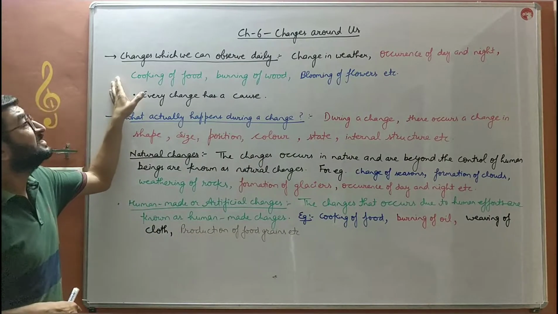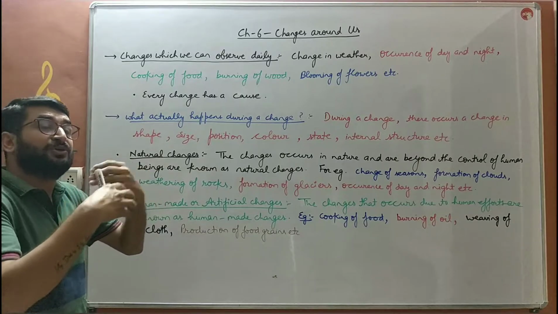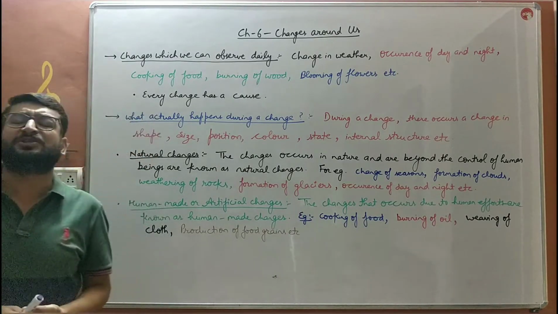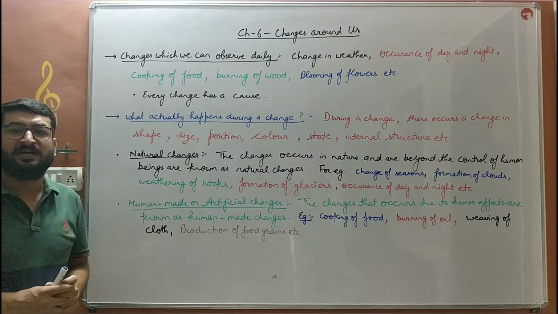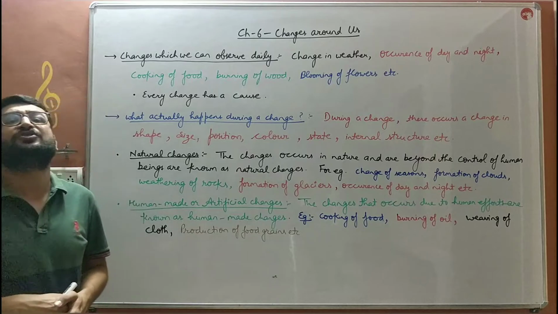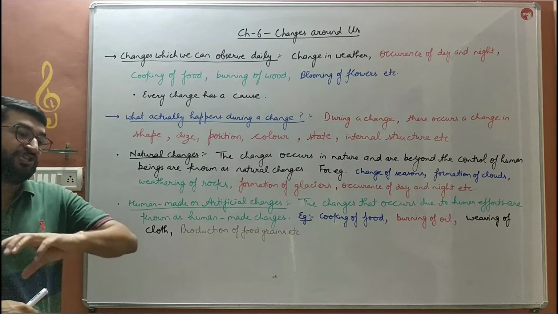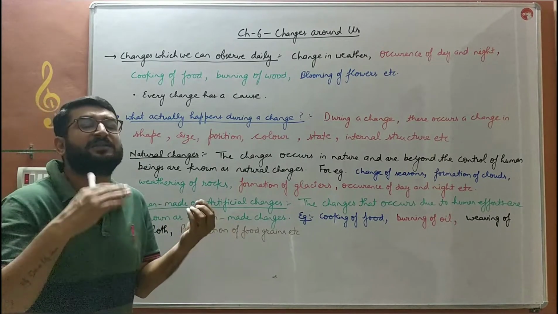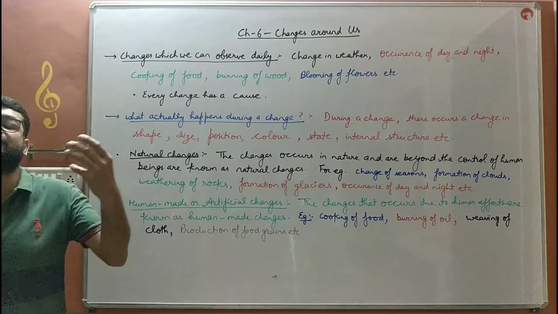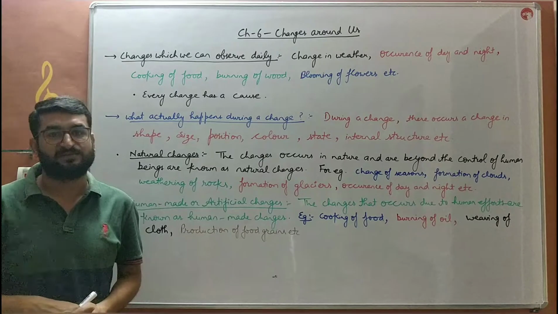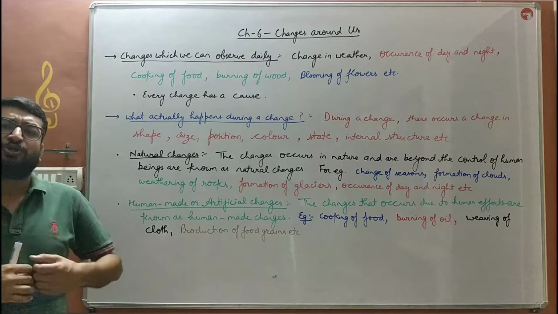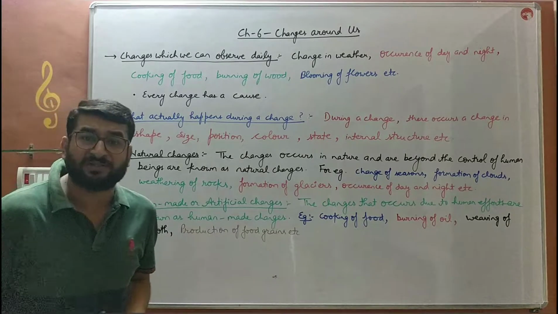So these things are included in the changes. All the changes which are occurring around us have a cause. For example, the change in weather has a cause. The change in day and night has a cause. Why? The earth keeps on rotating around its own axis, due to which the position with respect to the sun changes. And that's how day and night occur. So every change has a cause.